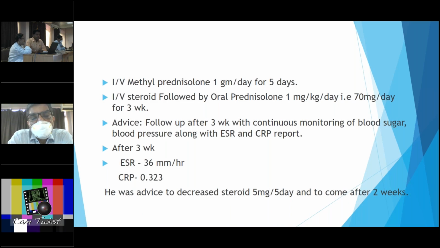On treatment, IV methylprednisolone 1 gram per day for 5 days was given, followed by oral prednisolone 1 milligram per kg body weight, that is 60 milligram per day, for 3 weeks. The patient was advised to follow up after 3 weeks with continuous monitoring of blood sugar and blood pressure, along with ESR and C-reactive protein. After 3 weeks, his ESR and C-reactive protein values were markedly reduced to 36 mm and 0.323 respectively. He was advised to decrease steroid by 5 milligram per day and to come after 2 weeks.